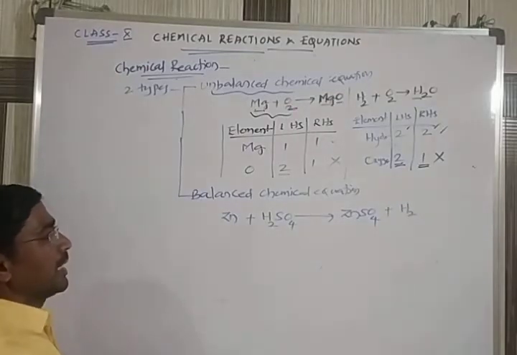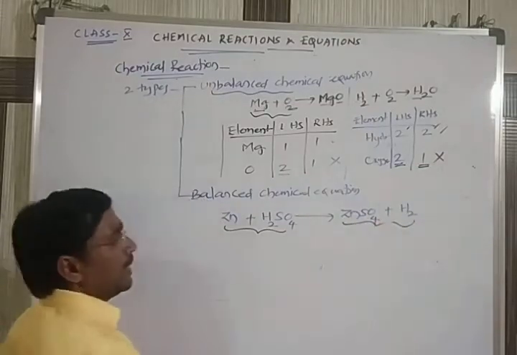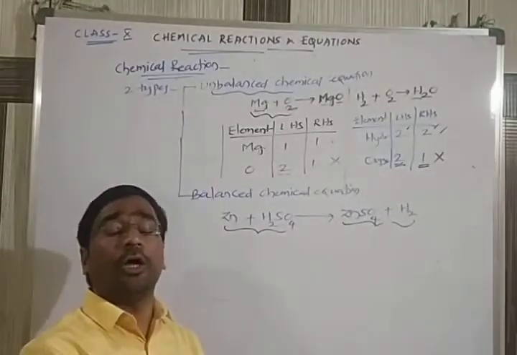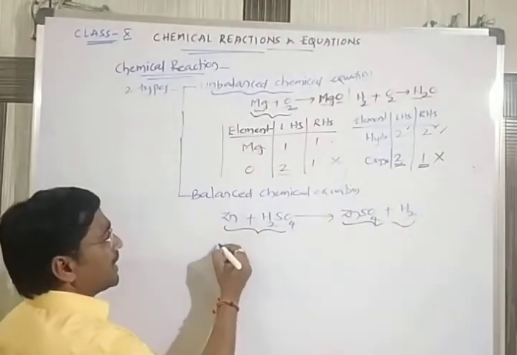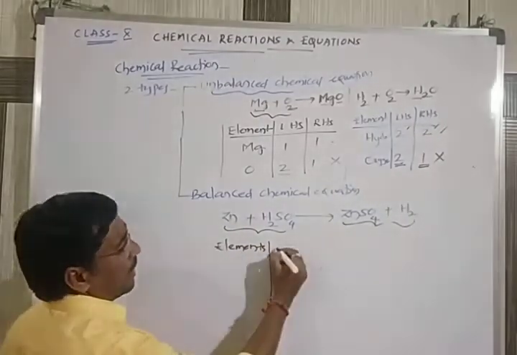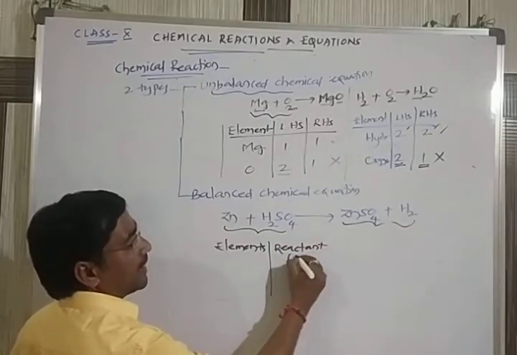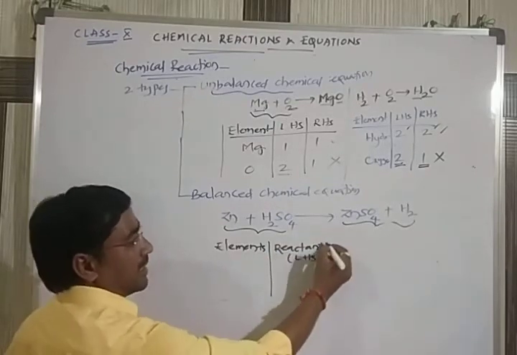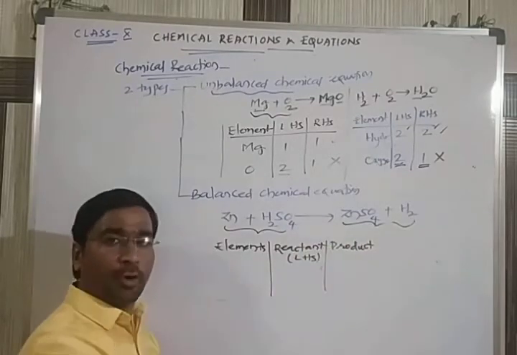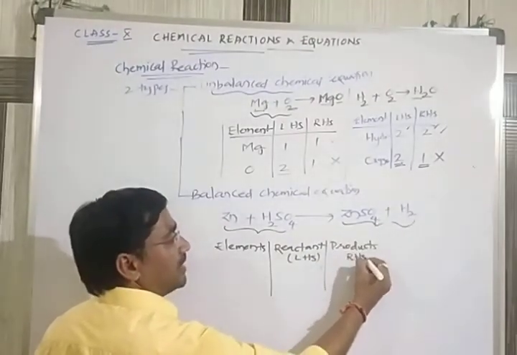So in this case, these two are the reactants, these two are the products. Now let us check whether the atoms are equal or not equal on both sides. First let's write the elements in the reactants. Where are the reactants in the equation? Reactants are always on the left hand side, LHS. And coming to the next one, products. Where will the products be in the equation? Products are always written on the right hand side, RHS.